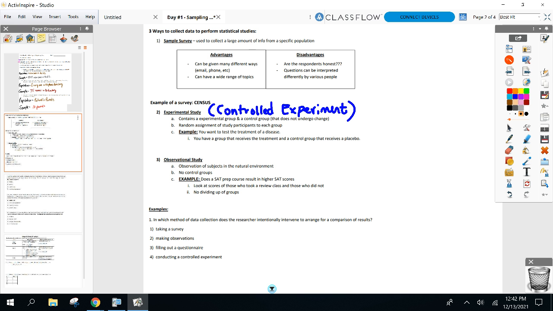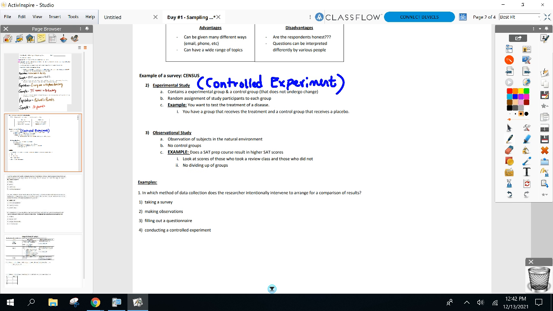All right, let me look at all the SAT scores, who took the course, who didn't. I have no effect over this. I'm just literally observing. No effect or control over it at all. So those are the three ways I can collect some info. So read through number one, and then you're going to do the rest in your groups here.